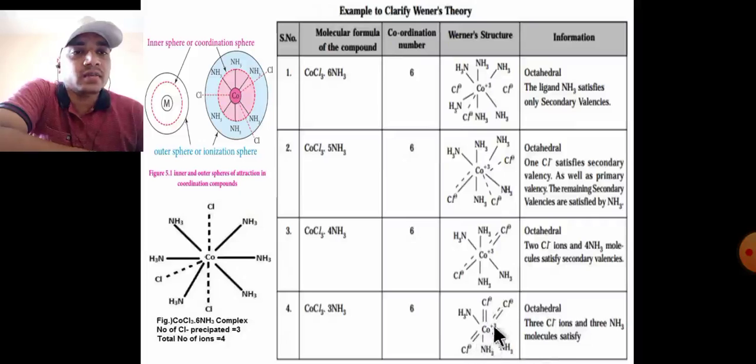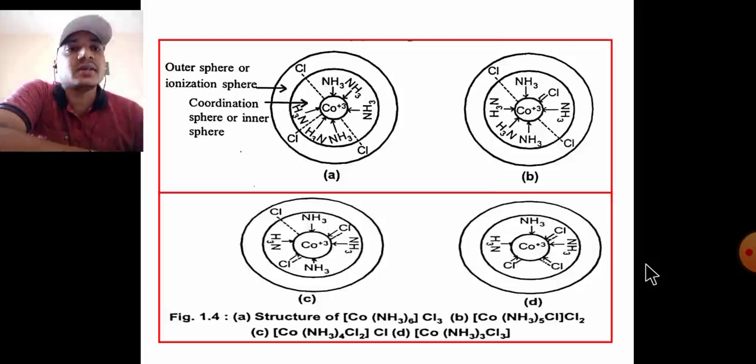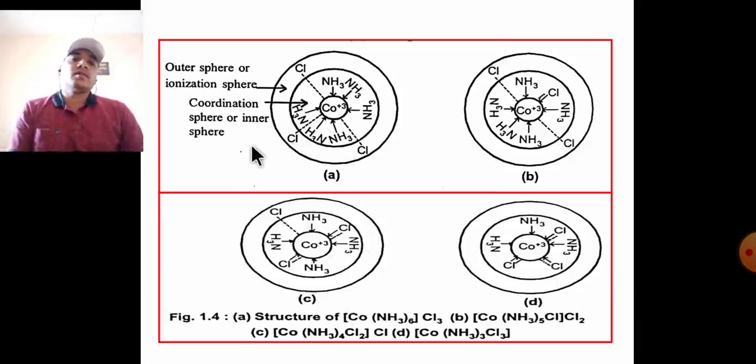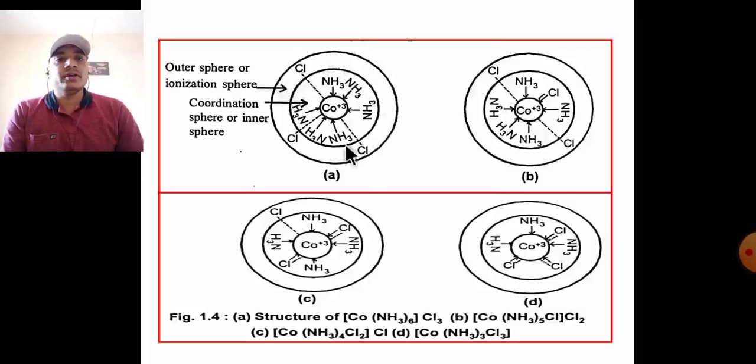Again, the 3 Cl molecule shows the secondary valency. The Cl ion shows secondary valency. In all these examples, as per the circle diagrams, the outer sphere or ionizable sphere is the ionization sphere, and the inner sphere is the coordination sphere.